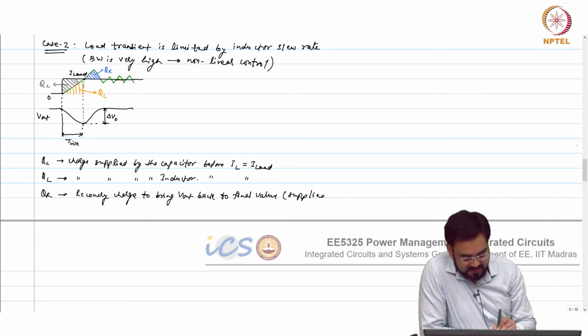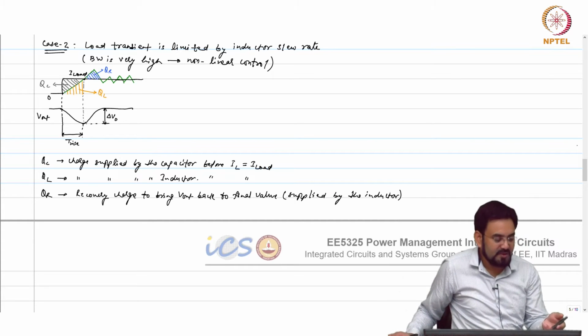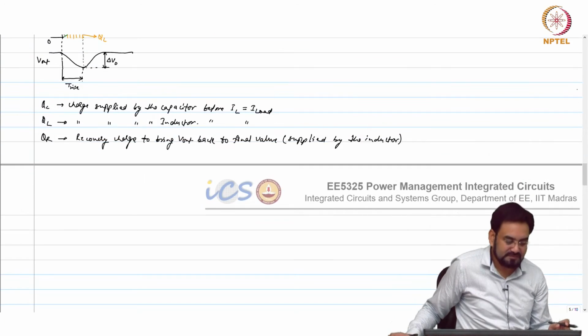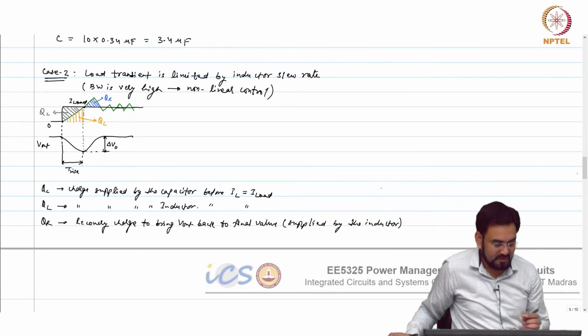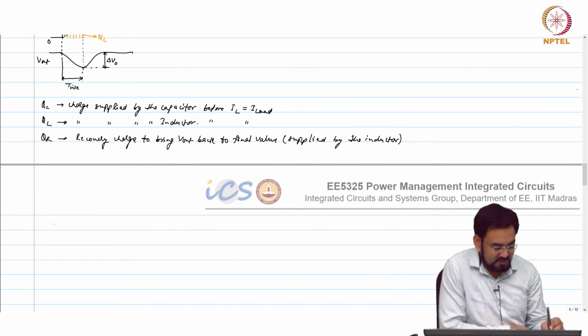Okay. So in principle QR, QL and QC, all three should be same actually. Okay.